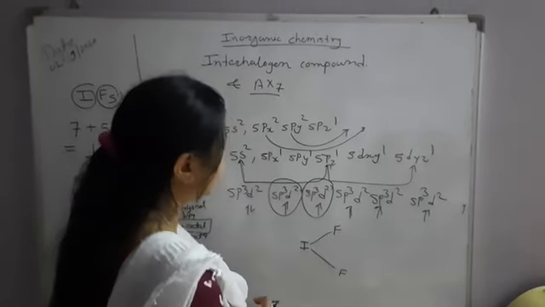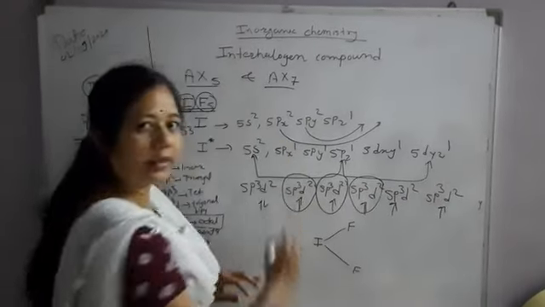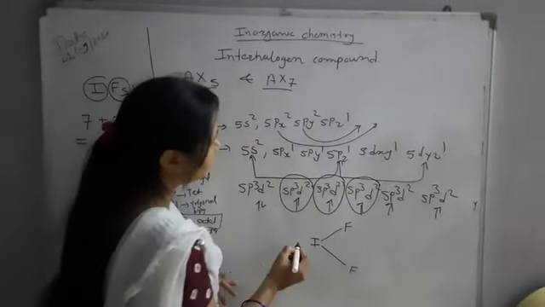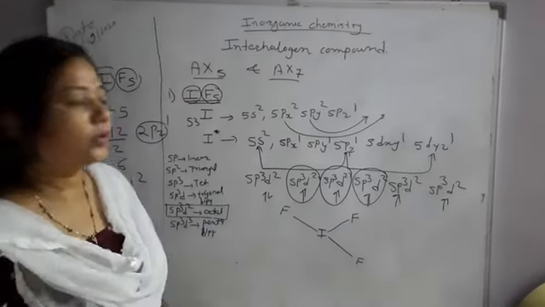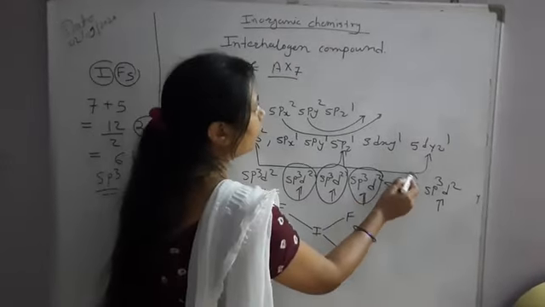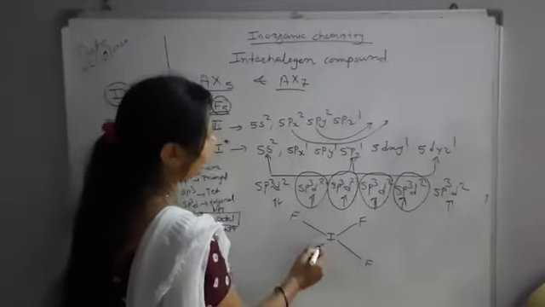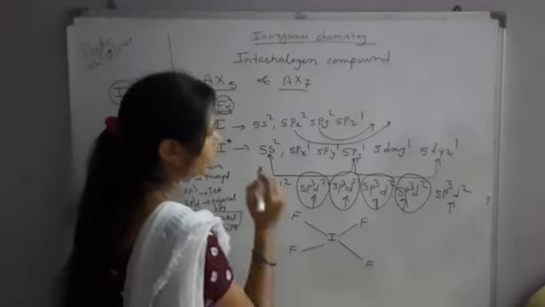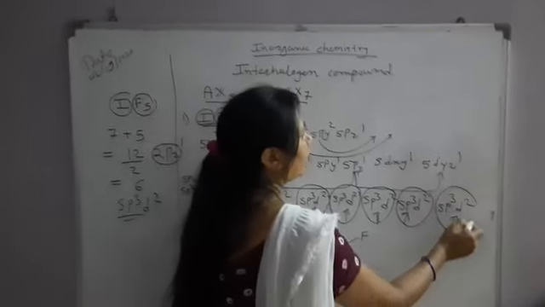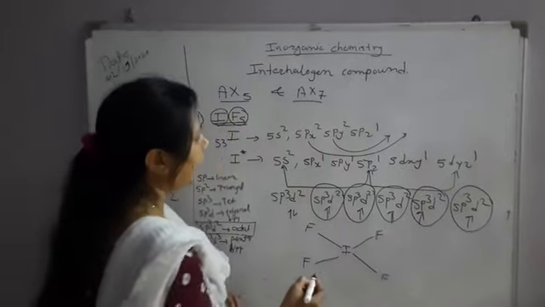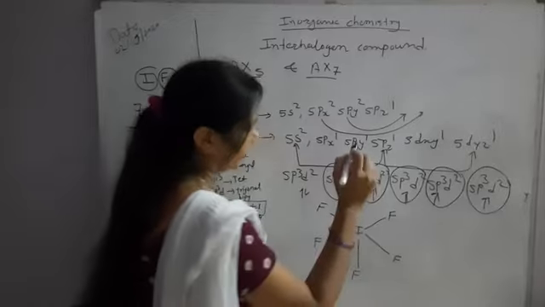Similarly it will overlap with the third fluorine, then the fourth fluorine, and again with the 2pz of the fifth fluorine atom.